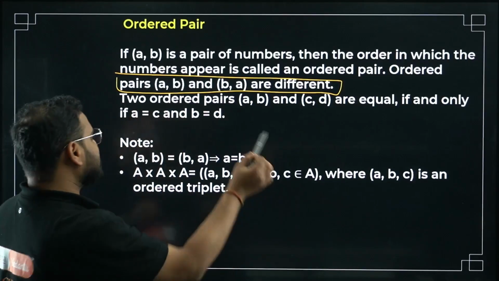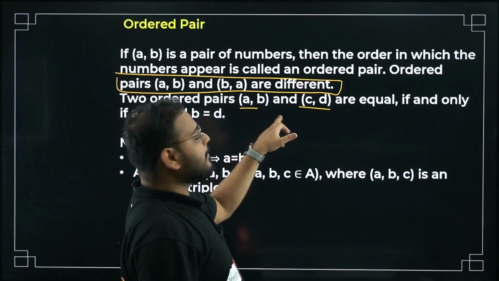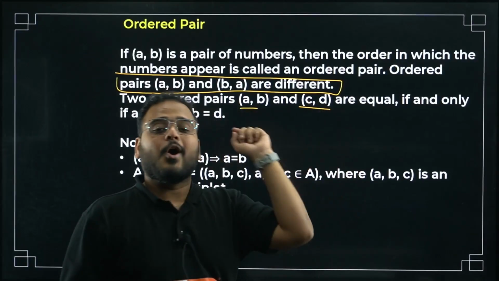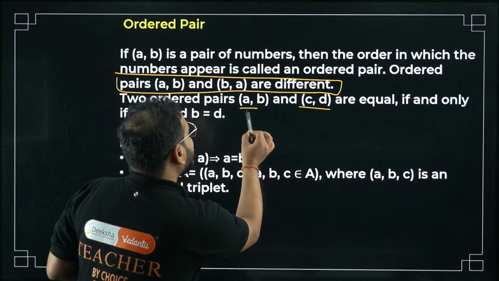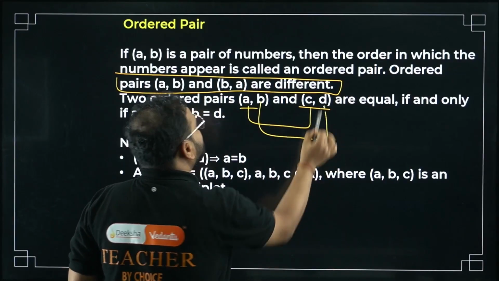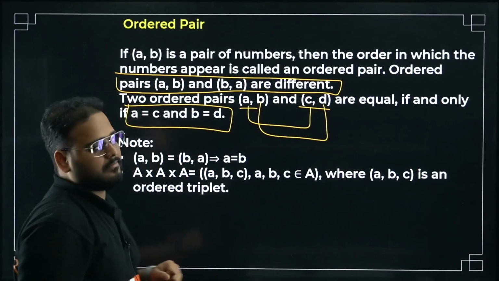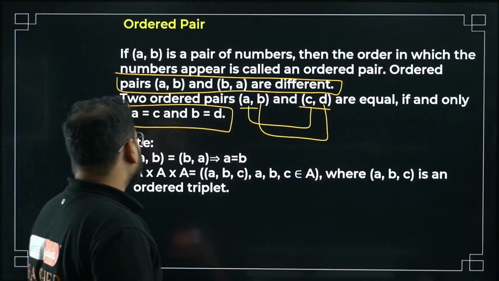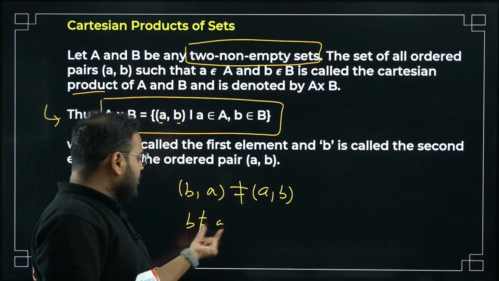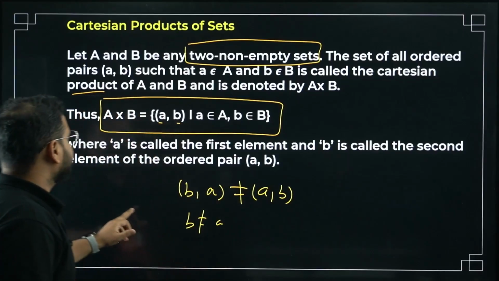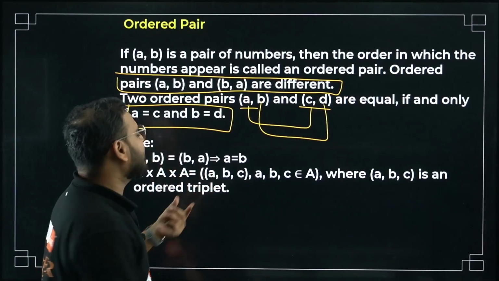Again, if it is given that (a, b) and (c, d) are equal, these are ordered pairs. If they're given as equal, it means a has to be equal to c and b has to be equal to d. Same thing I said in the previous case: b and a have to be equal. If that is the case, I can say they are equal. If not, they are not equal. Agreed? Note that if (a, b) equals (b, a), it means a equals b.